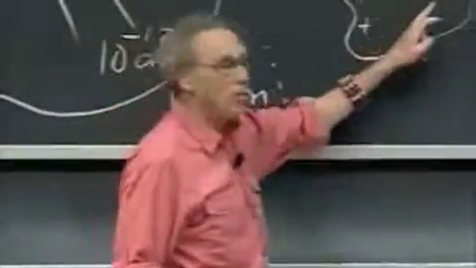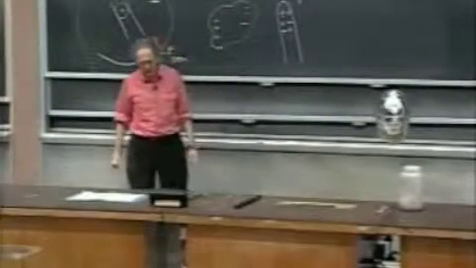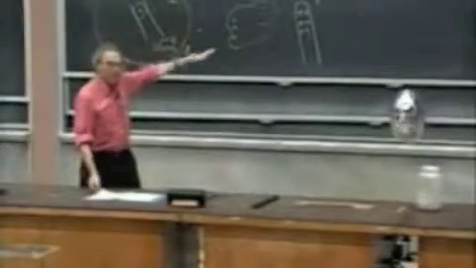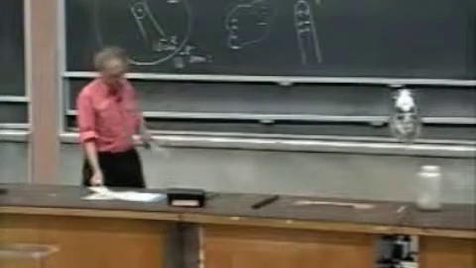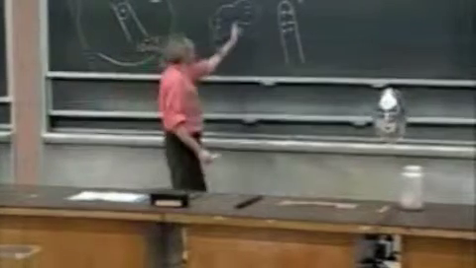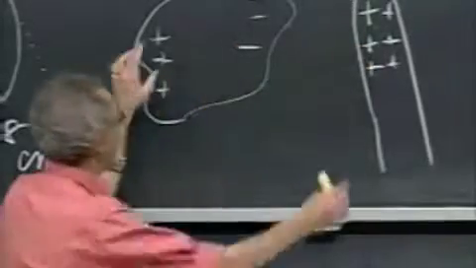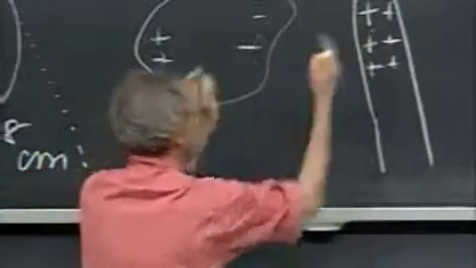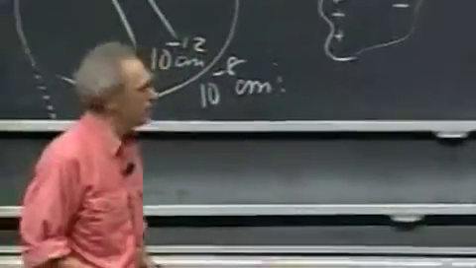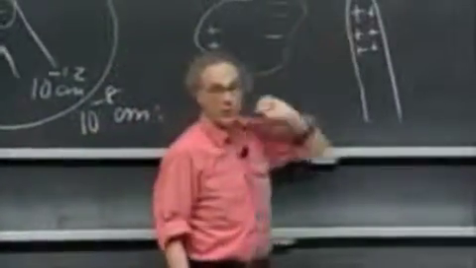Perhaps only 1 in 10 to the 13 electrons that was originally here will end up here, but that's all it takes. So we get a polarization, and we get a little bit more negative charge on the right side than we have on the left side. And so what's going to happen is, since the attraction between these two will be stronger than the repelling force between these two, because the distance is smaller, and Franklin had already noticed, the shorter the distance, the stronger the force. What will happen is that if this object is free to move, it will move towards this rod.